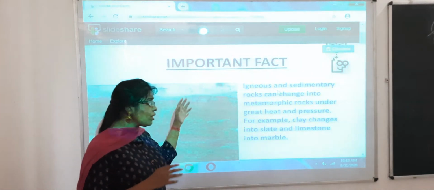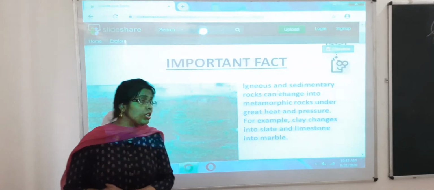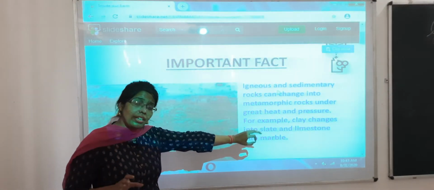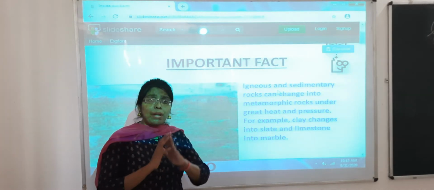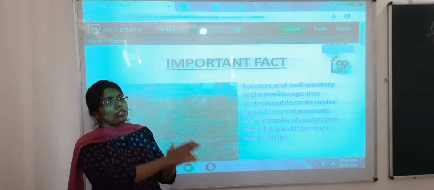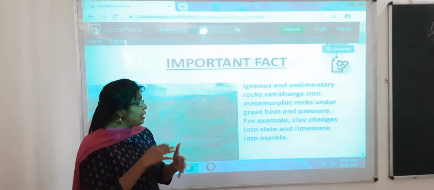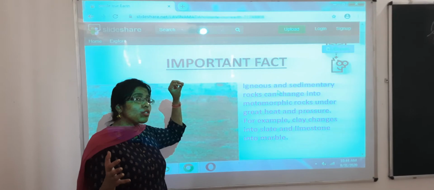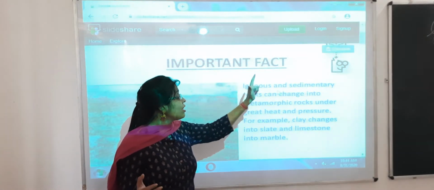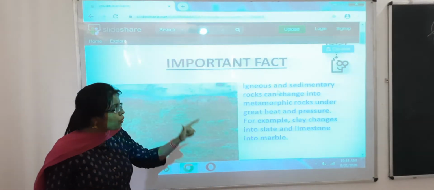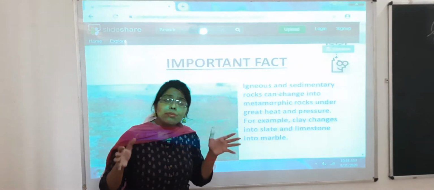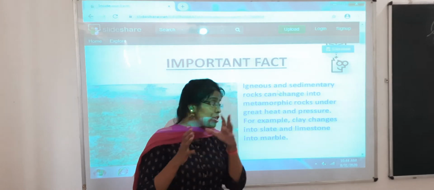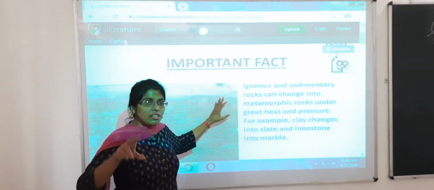Now coming to one of the important facts mentioned in your book, students: igneous and sedimentary rocks can change into metamorphic rock. That is why igneous is called primary rock, because from igneous rock only these sediments are formed and deposited, and later sedimentary rock is formed. So it is called primary rock, and igneous and sedimentary rocks can change into metamorphic rock when they are subjected to great heat and pressure. When more and more heat and pressure is applied, they change their form.